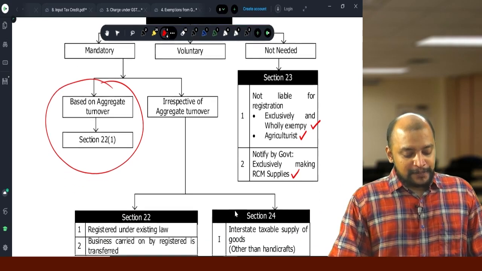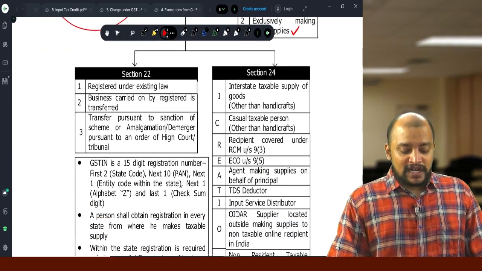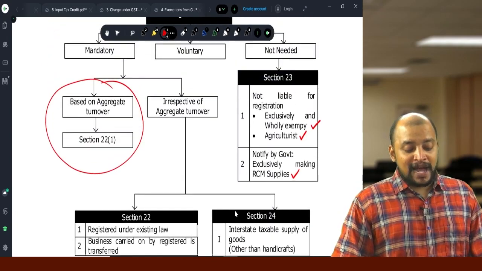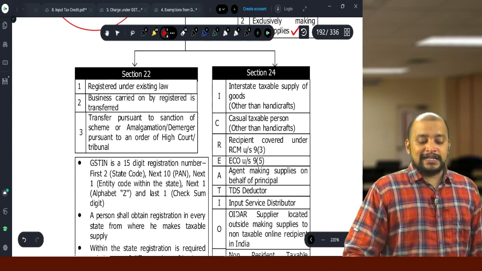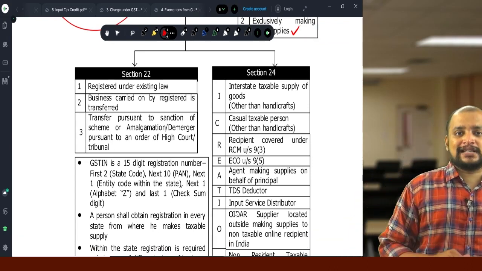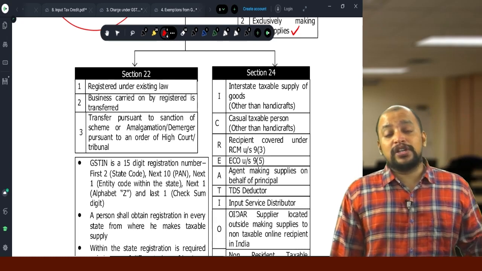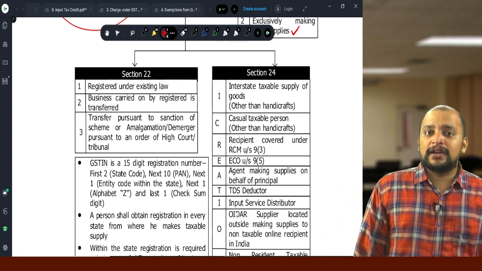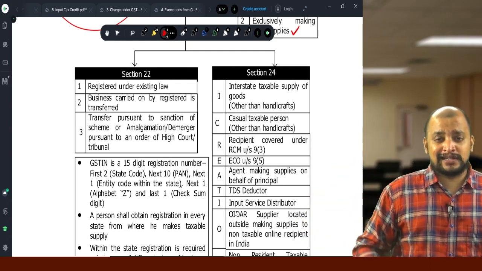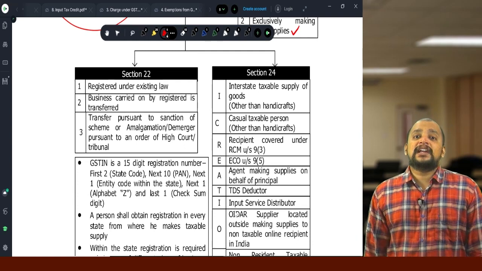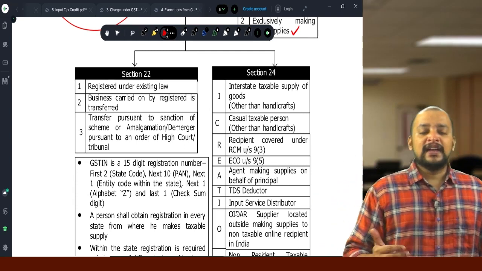Then as per section 22 as well as 24, there is mandatory registration irrespective of turnover. In section 22 there are 3 cases. If you are already registered under the earlier law, you need to get registered even under GST, or whenever there is a transfer of business, the transferee should get registered, or whenever there is amalgamation, merger, demerger, the resulting entity should be registered.